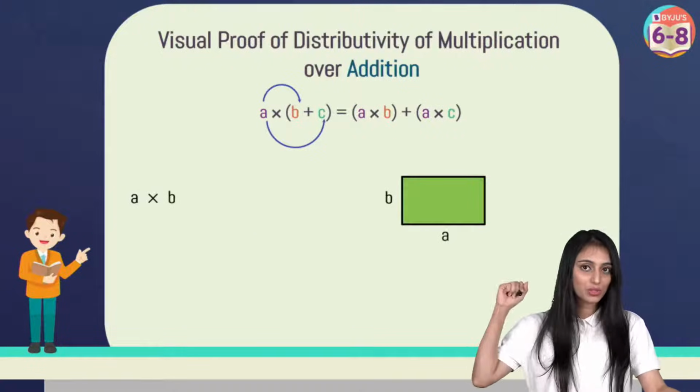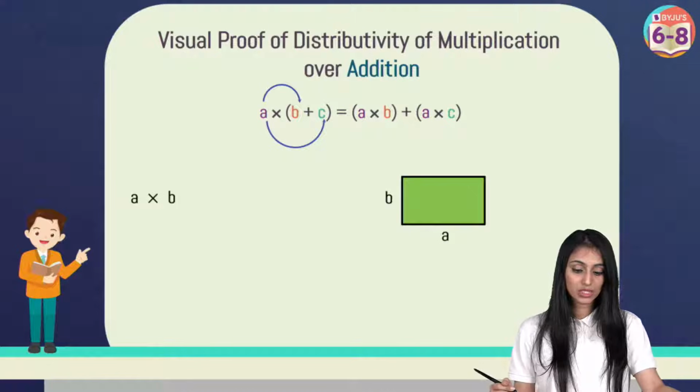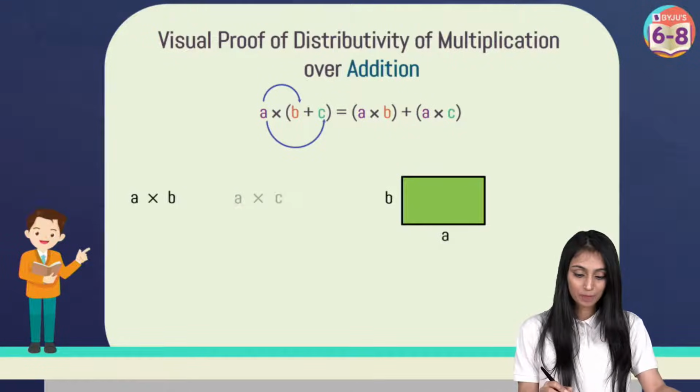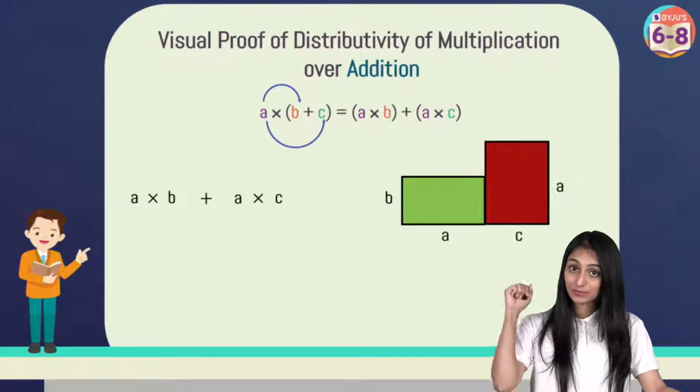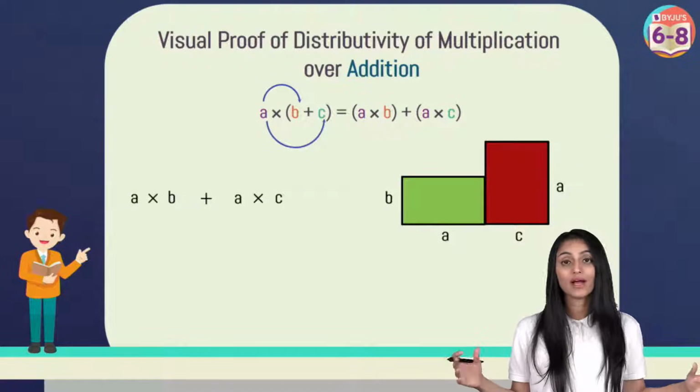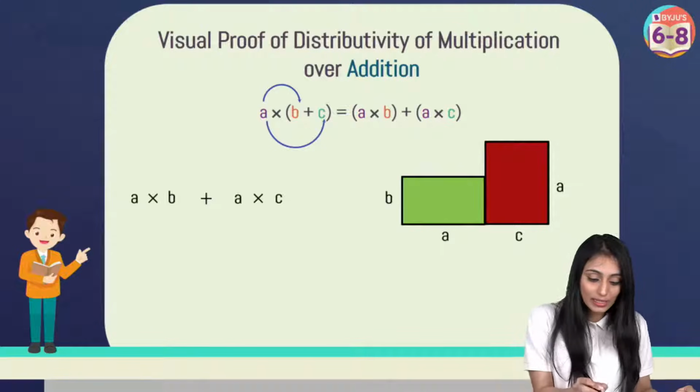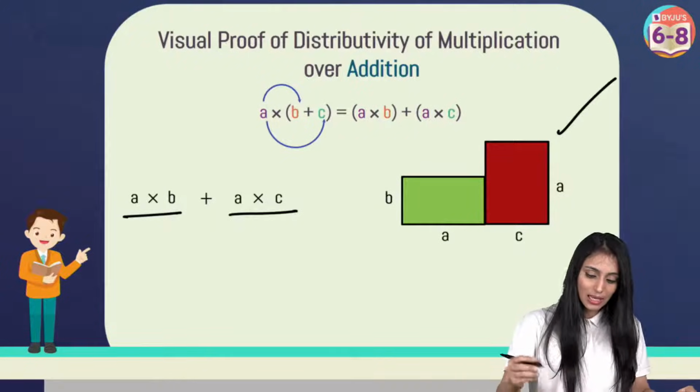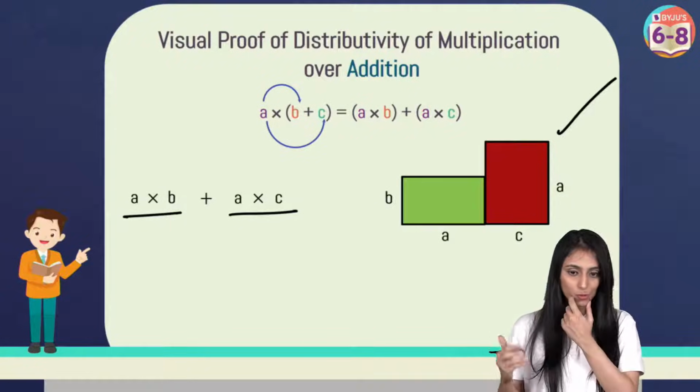So A times B, if I represent this with a rectangle which has the dimensions A and B, so area would be A times B. Now we have another rectangle in red color. It has dimensions A and C, so area would be A times C. If I have to add up their areas, I'm going to get A times B plus A times C, and that's how we will represent this figure also.